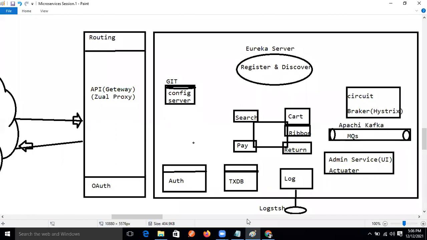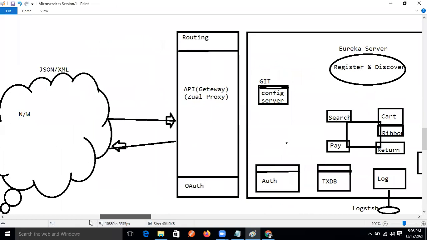Excuse me, sir. What is the difference between Ribbon and REST template? REST template is used to enable microservices to talk to each other, right?